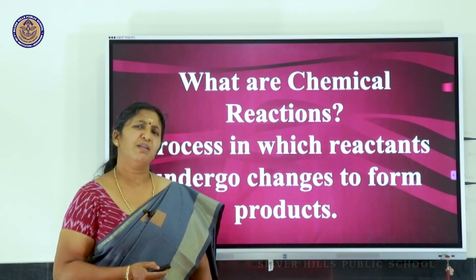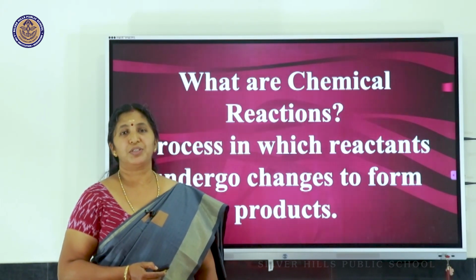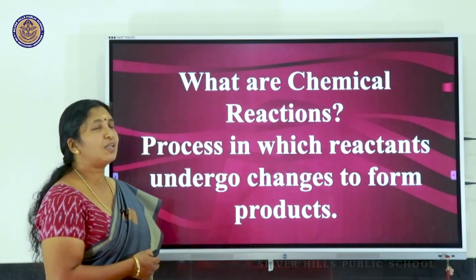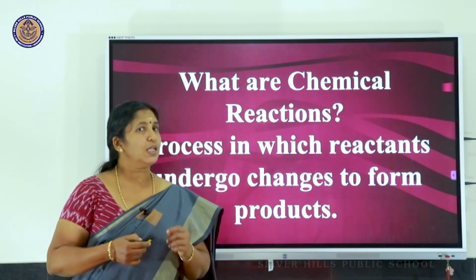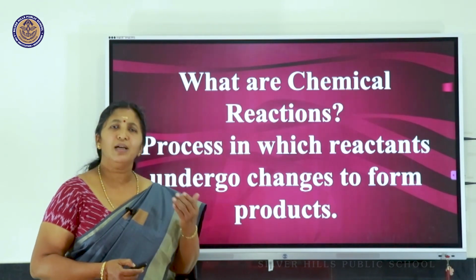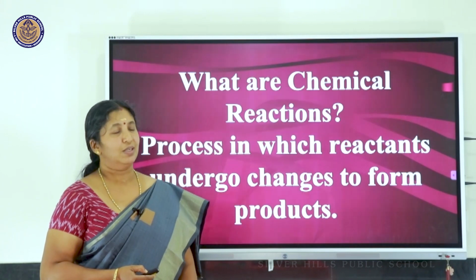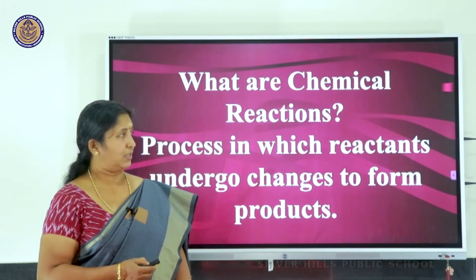What are chemical reactions? What do you mean by a chemical reaction? Yes, chemical reactions are processes in which the existing substances called reactants undergo irreversible permanent changes to form new substances called products.